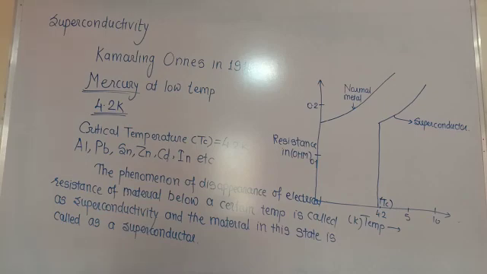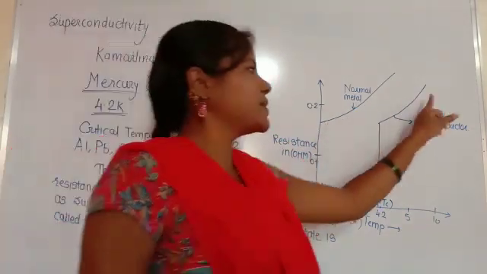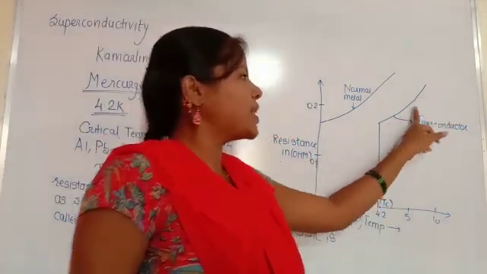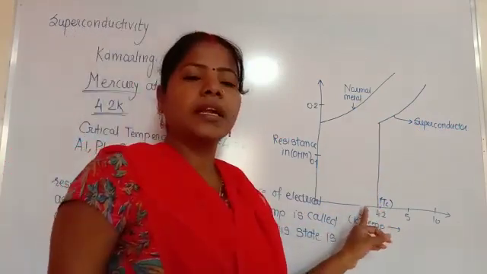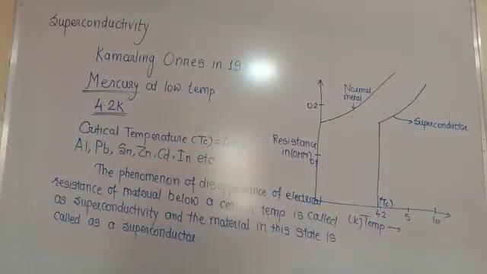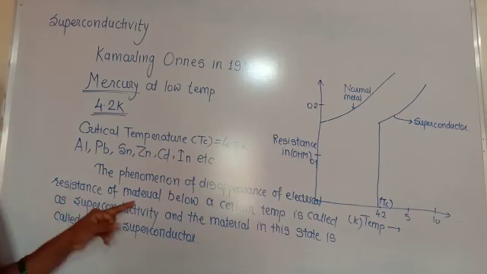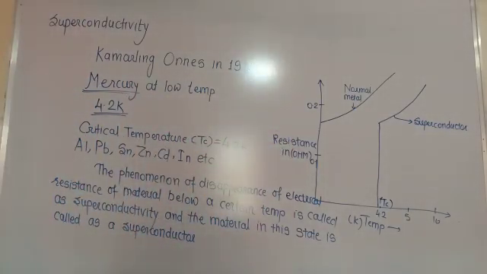I think you have to understand this topic exactly, because this is an important topic. In this topic we have to see the behavior of normal metals and the behavior of a superconductor. A superconductor also behaves like a normal metal, but when the critical temperature is reached, the electrical resistance of the material suddenly drops. That phenomenon of disappearance of electrical resistance below the critical temperature is called superconductivity, and the material in this state is called a superconductor.